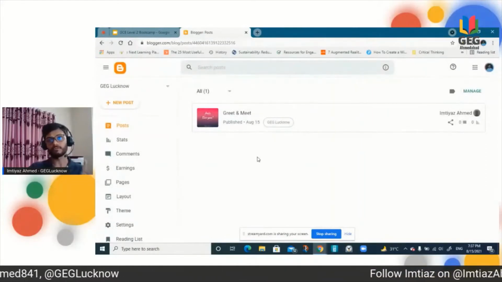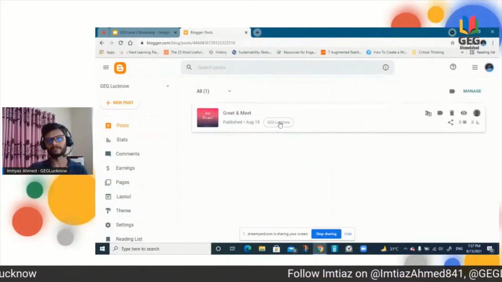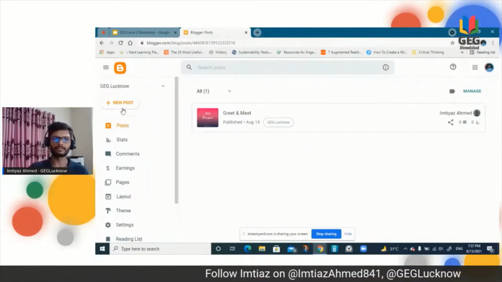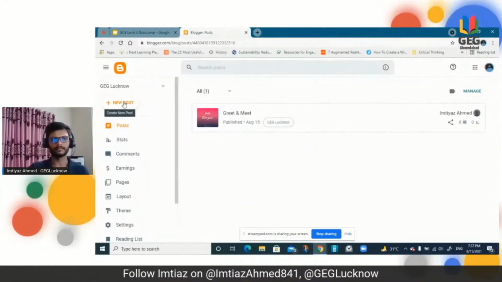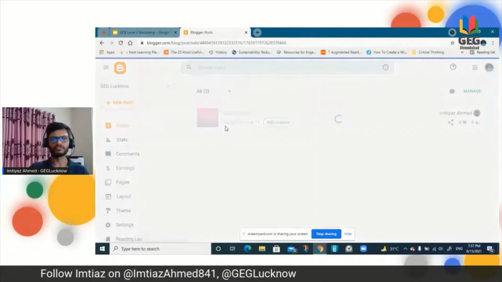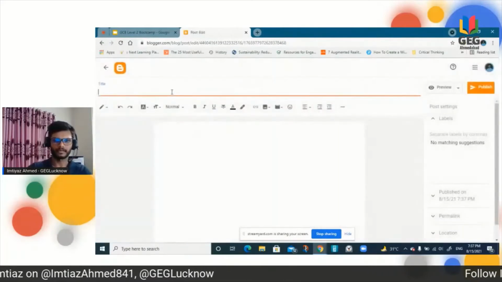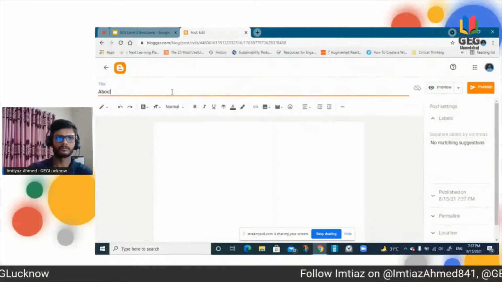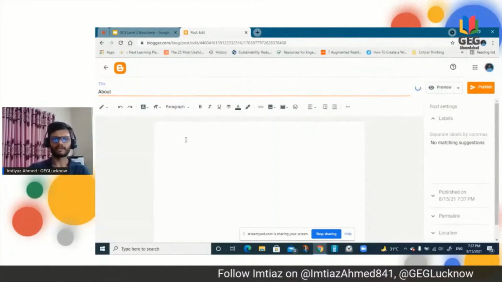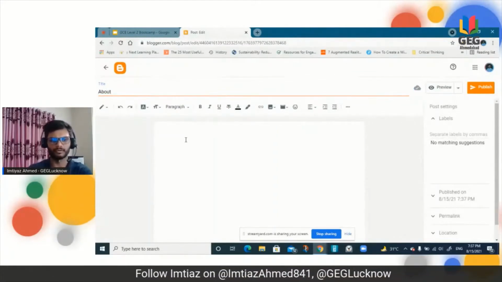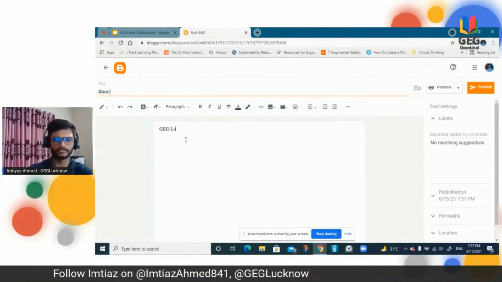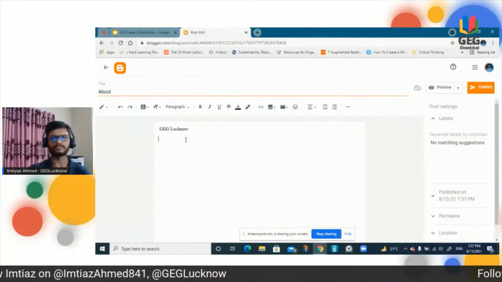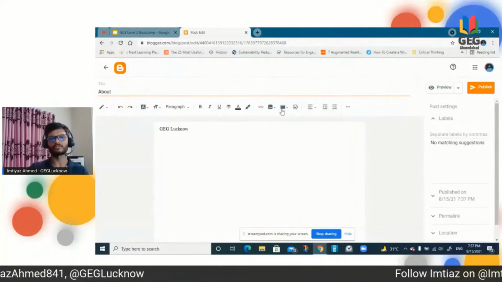Now, what is the use of these labels? I have created a label, so what is the use of it? Let me give a quick example. Let's say I'm going to create another post, about. Just write whatever you want. I'm not writing much here. Just GEG Lucknow, what is it about? You can include any post.